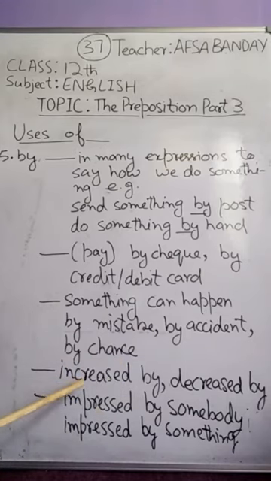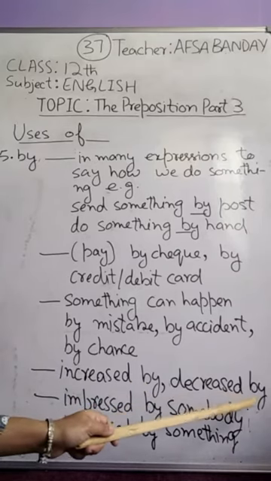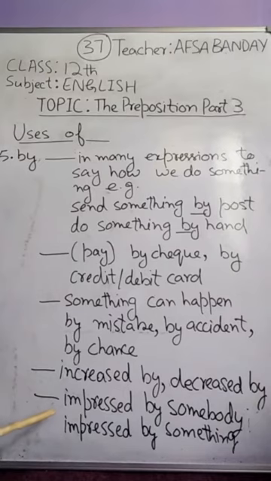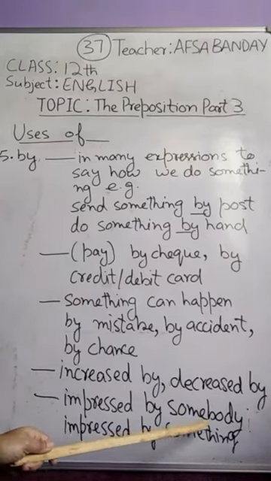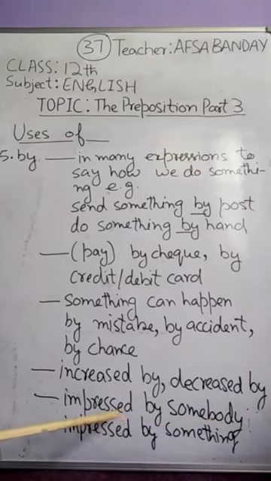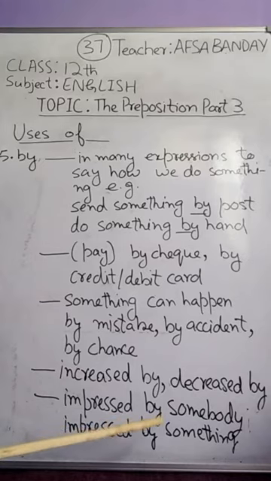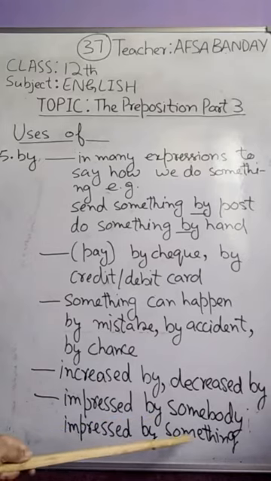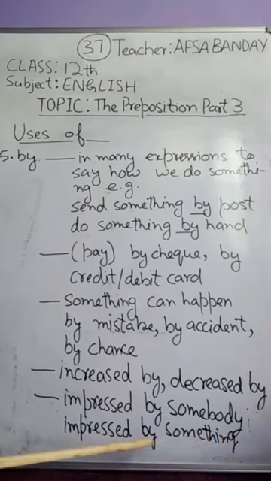Similarly, we say increased by, it increased by this thing, or decreased by this thing. Or we say impressed by, I'm impressed by her, or I'm impressed by this wonderful scenery. Impressed by somebody, with impressed we also use by. And impressed by something, if it is something, we also use by that time.